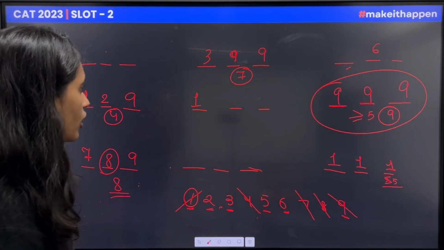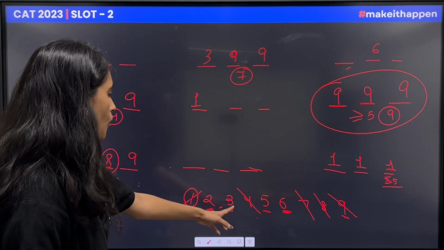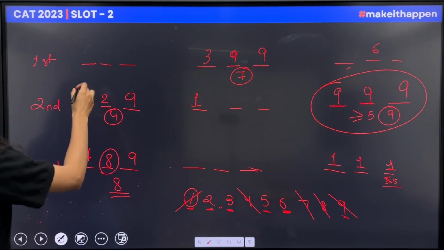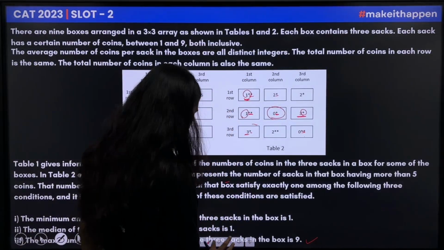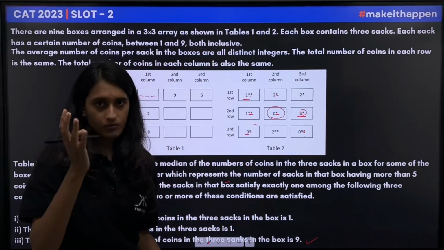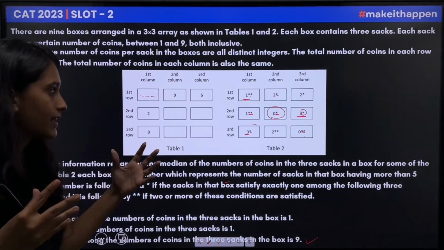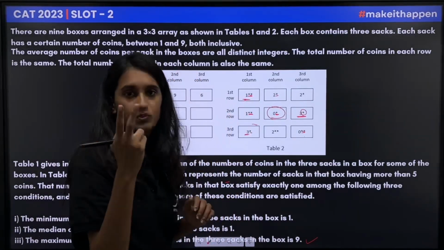Now, if I talk about the average to be 6, 2 or 3. In this particular box, there is exactly 1 set which has coins more than 5, and there are exactly 2 statements which are correct.